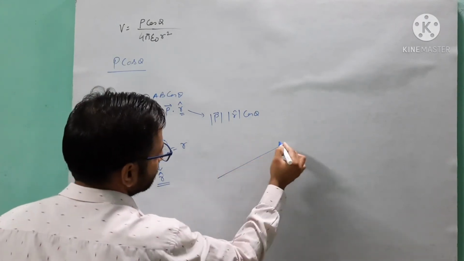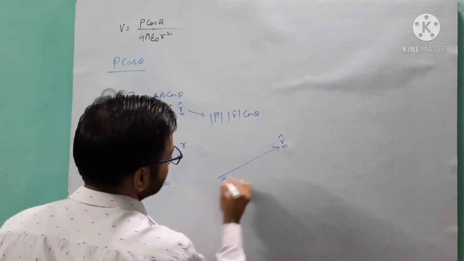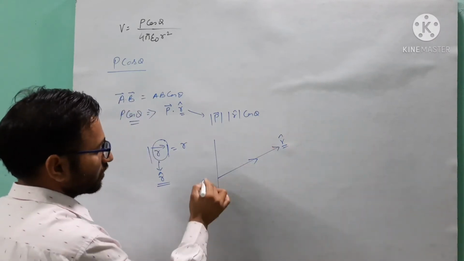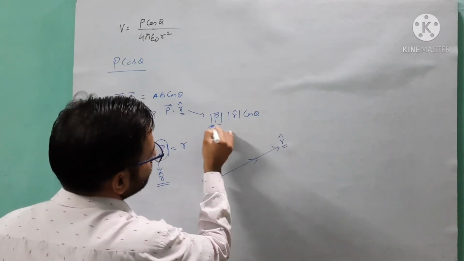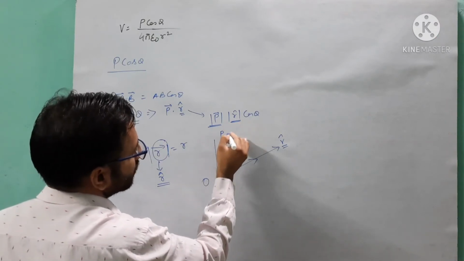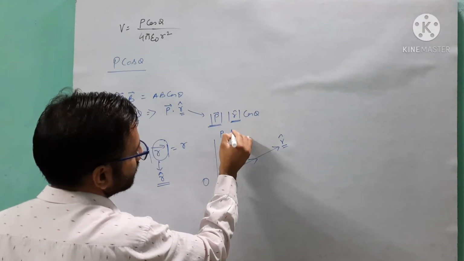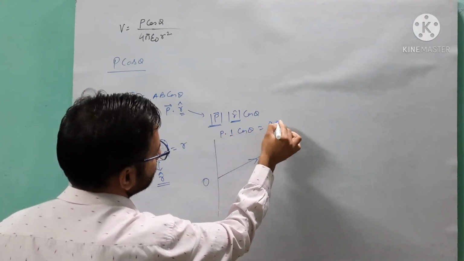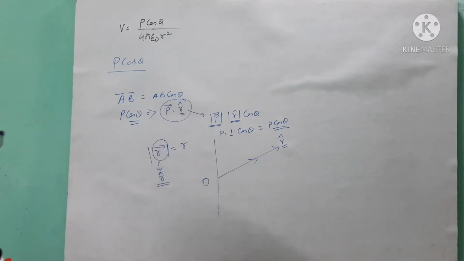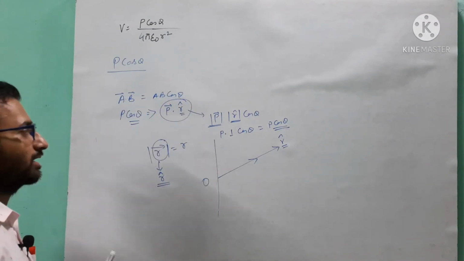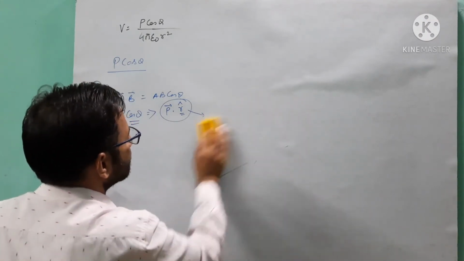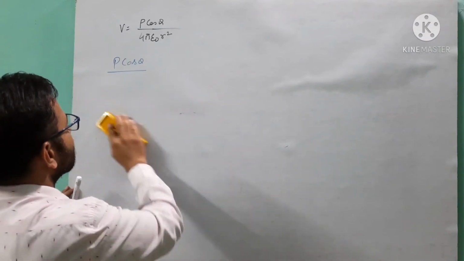Okay, so the direction of the r unit vector is along the direction from O to P, you can say. So here, the modulus of P vector is P, and the mod of any unit vector is equal to 1, and cos theta is here, so it gives you P cos theta. So P cos theta is the dot product of P and the unit vector r cap. Got it? So this is the representation of P cos theta.